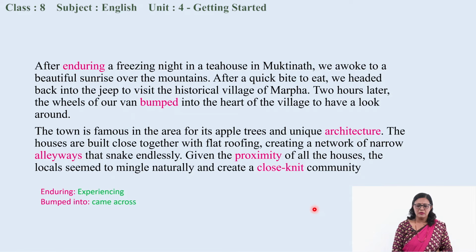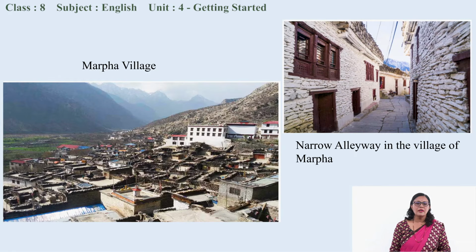Let me show you the picture of Marfa. Okay, I hope you can see this. See how beautiful it is, isn't it? The houses are close-knit, they are close together, and you can see the structures are unique. Similarly, in the next picture, you can see the narrow alleyways in the village of Marfa. It's unique, isn't it? The architecture has its own uniqueness. So, in order to see this type of beautiful places, tourists visit our country and they go to places like